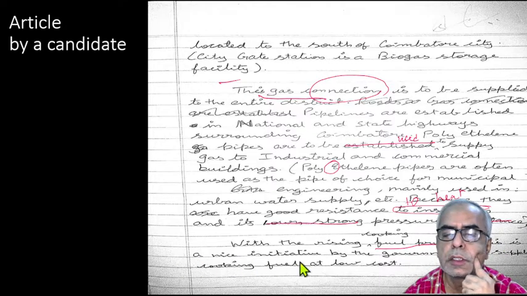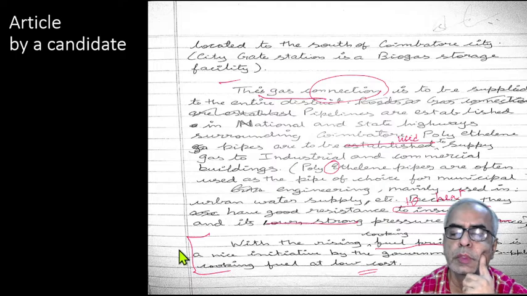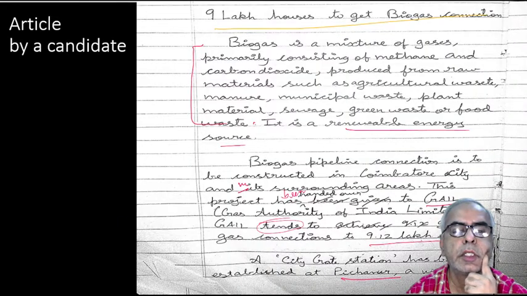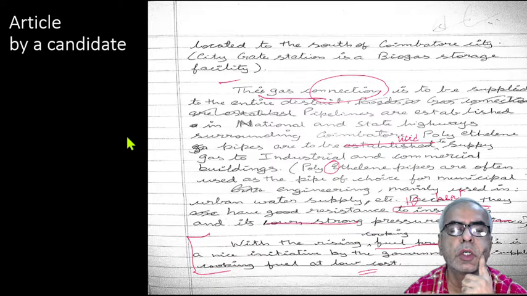This is a nice initiative by the government to supply cooking fuel at low cost. Okay, so here the candidate should explain in what way the cost is reduced, so that you can avoid transportation. So you have to include that one. That point has not been highlighted here. And not only that, we can consider this as a 6 marks question only. It cannot be 10 marks or 15 marks since the content is very less.